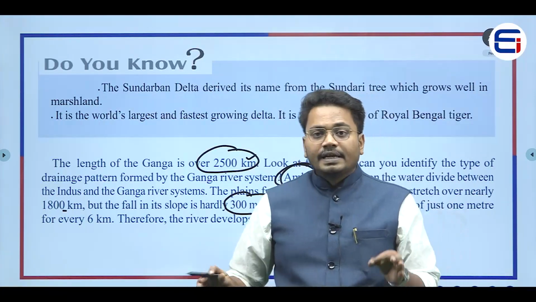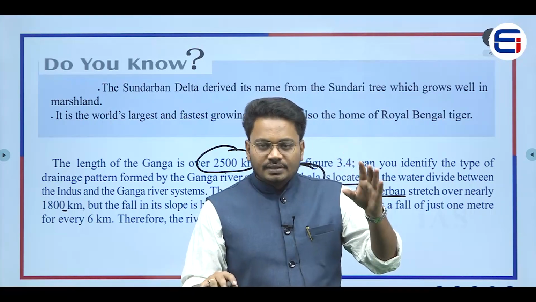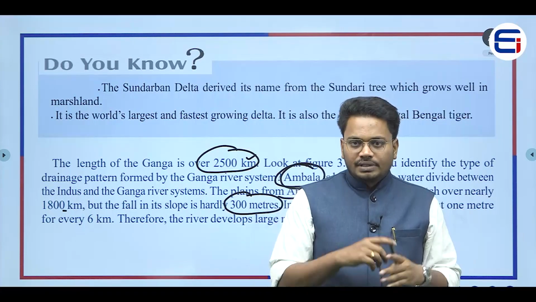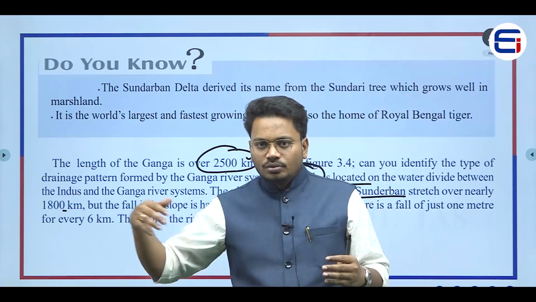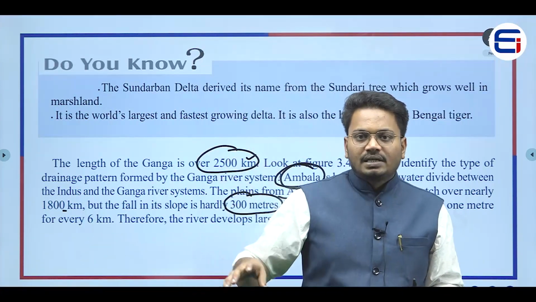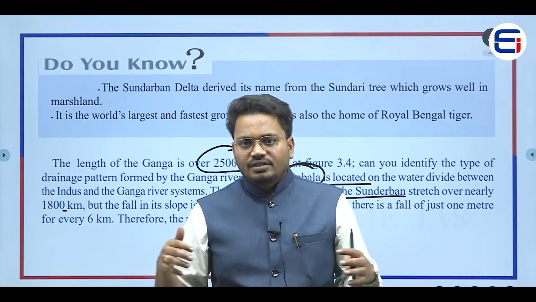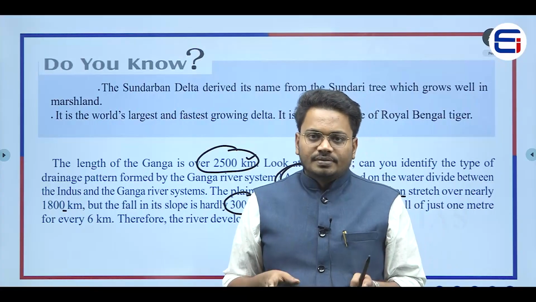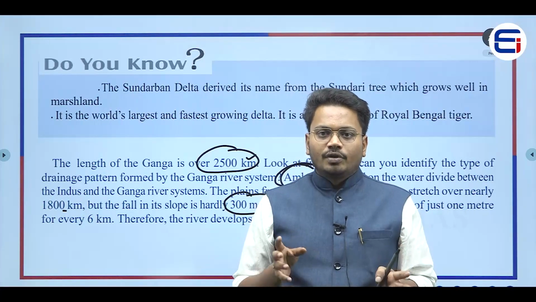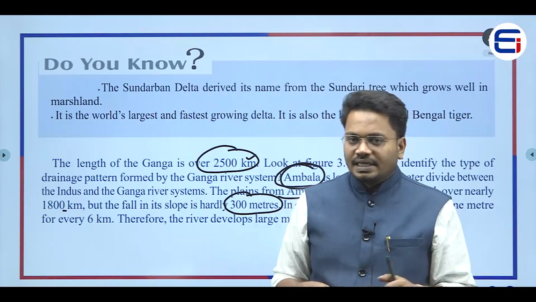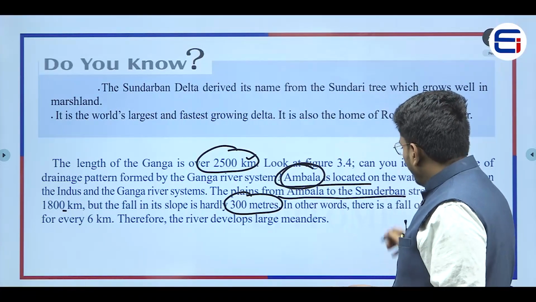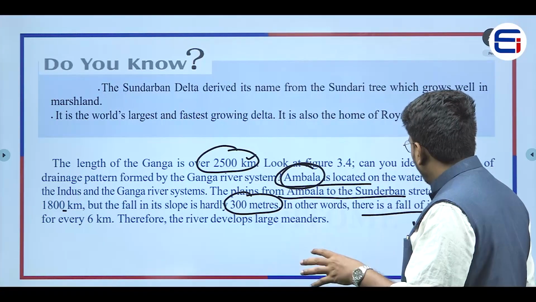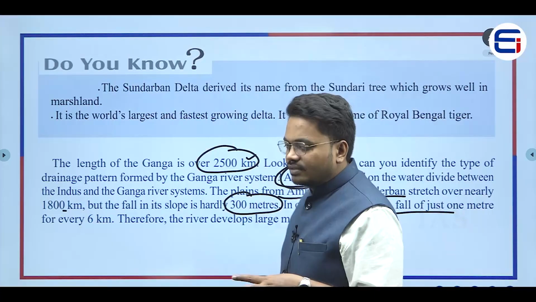meters. What does it mean? It means that from Ambala, which is in Punjab, to this particular Sundarban delta, the stretch of this plain area would be 1800 kilometers. But the point is, the slope would be very, very less. It is only 300 meters. Or in other words, we can say that there is a fall of just 1 meter for every 6 kilometers.